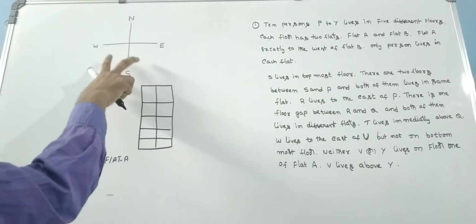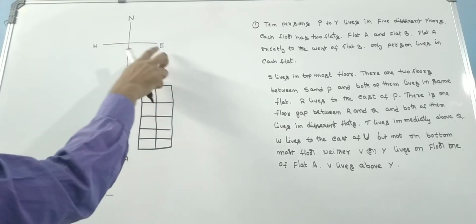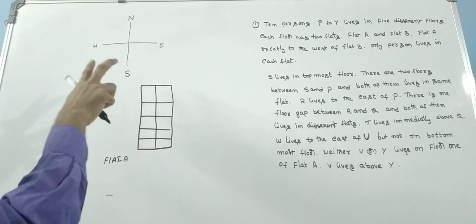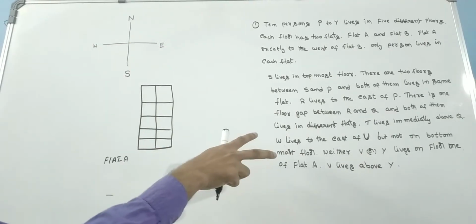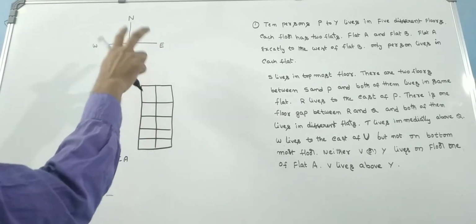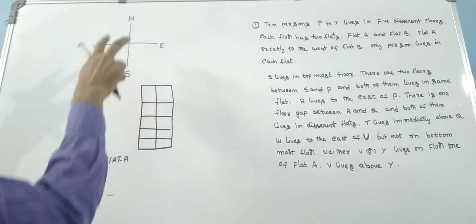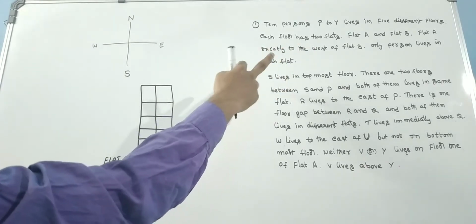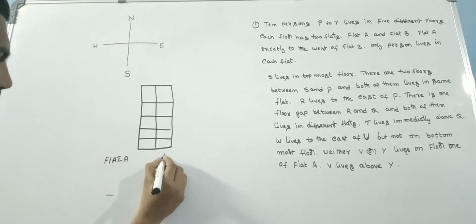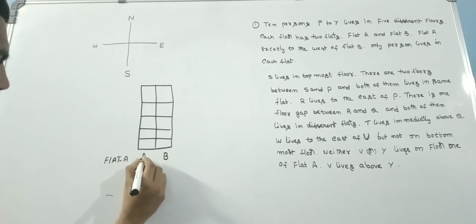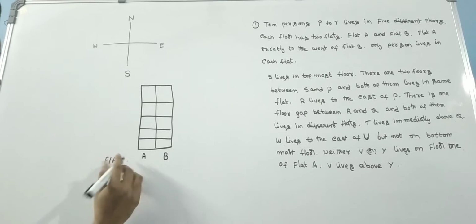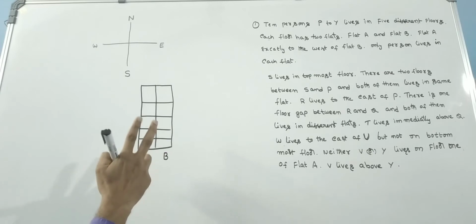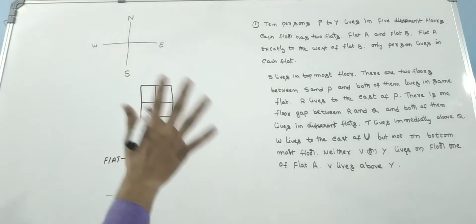See friends, we have to know the directions: west, east, north, south. We should always remember these. Whenever this type of problem comes with directions, first we should note down this diagram. Flat A is exactly to the west of flat B, so flat B should be here and flat A should be here. Each flat has 5 floors, so in total there are 10 flats.